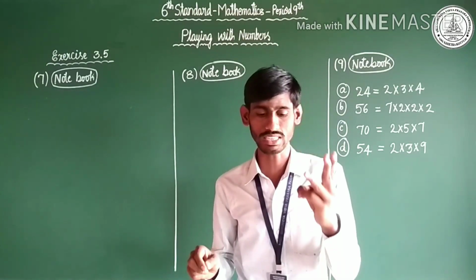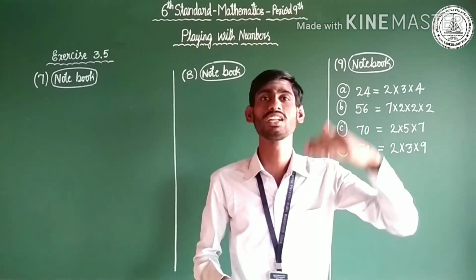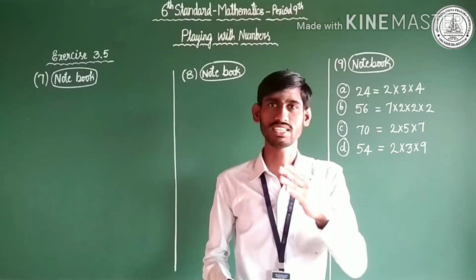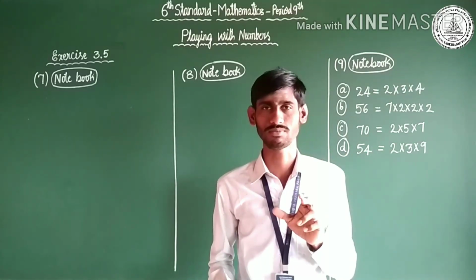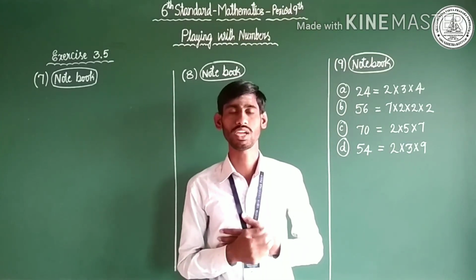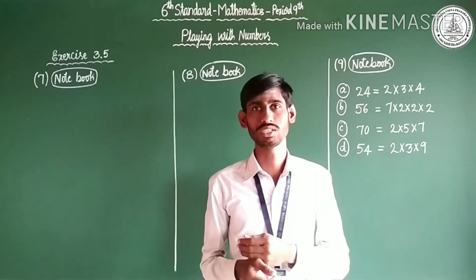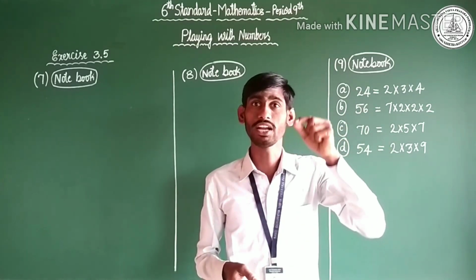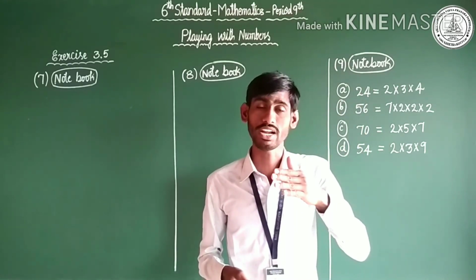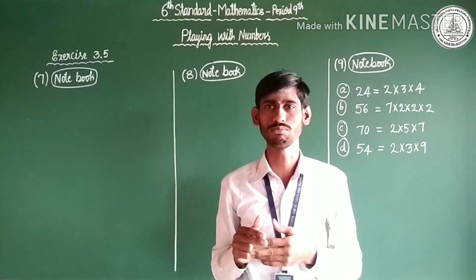You may take any three consecutive numbers. Consecutive numbers is nothing but one after another. Don't skip. For example, 5, 6, 7. These three are consecutive numbers. 7, 8, 9. These three are consecutive numbers. 100, 101, 102. These three are consecutive numbers. 100, 102, 103 are not consecutive numbers, because 100 is followed by 101, isn't it? Continuous numbers, that is what consecutive numbers are.